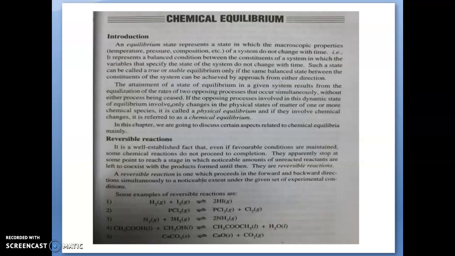Before learning about chemical equilibrium, we should have a good idea of what a reversible process is.